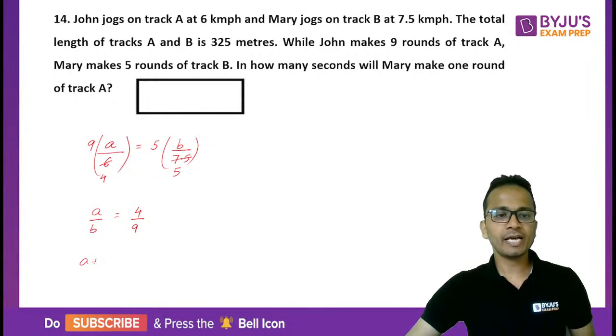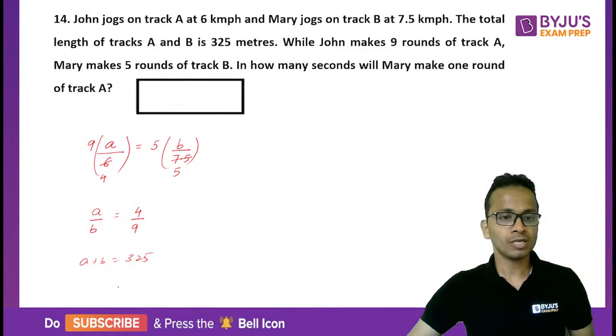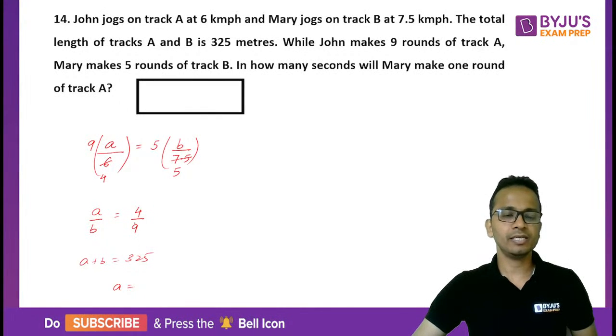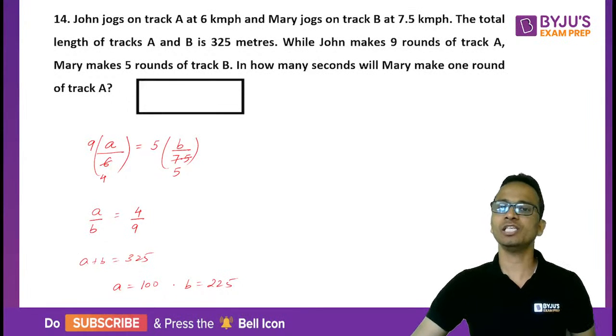The sum of A and B is given as 325. So now you can write down the values of A and B. So the values of A and B will be 4k and 9k; 13k is 325, so k is 25, which is 100. So A will be 100 and the value of B will be 225. So these are the lengths of these two tracks.